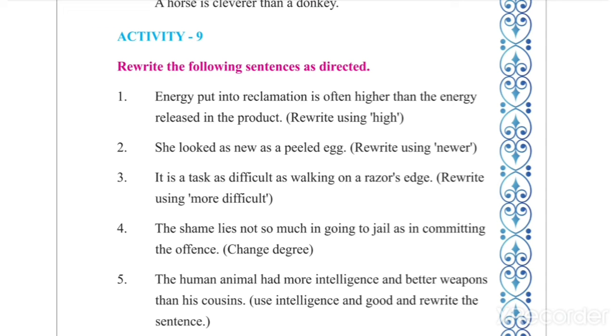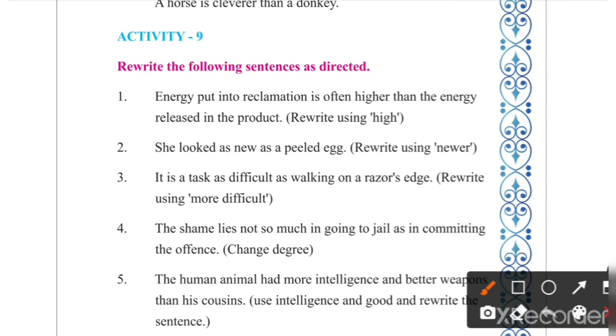Second one, she looked as new as a peeled egg. As new as is the form of the positive degree, and you have to change it into the comparative degree, which is ER then. So we will write, a peeled egg did not look newer than she.